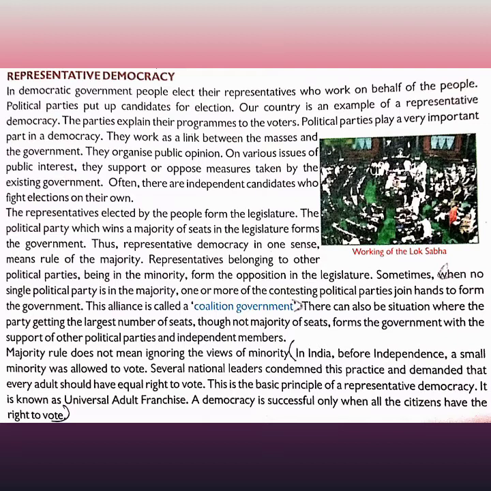Representatives belonging to other political parties are in the minority, and form the opposition in the legislature. Those who do not have the majority are the minority, the opposition in the legislature. Sometimes when no single political party has a majority, two or more political parties have to join to form the government. This alliance is called a coalition government.